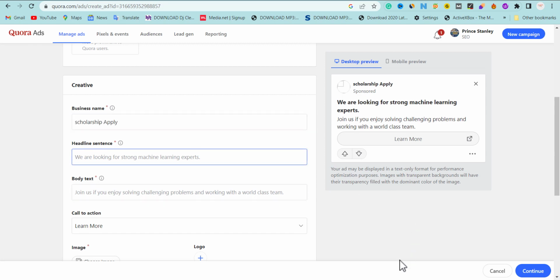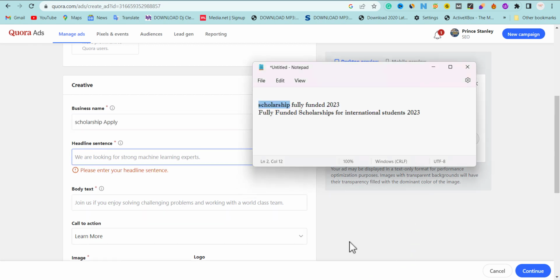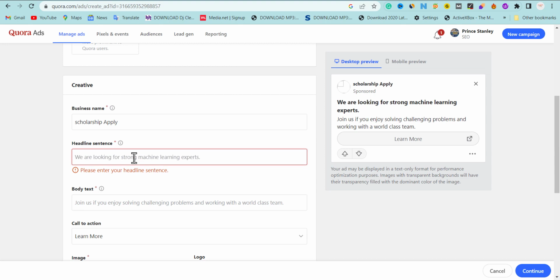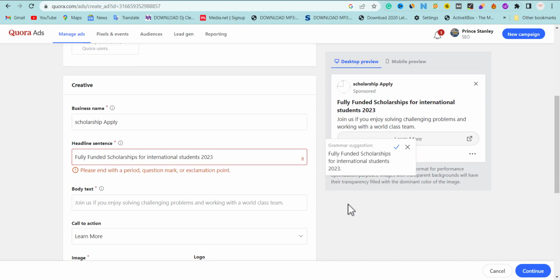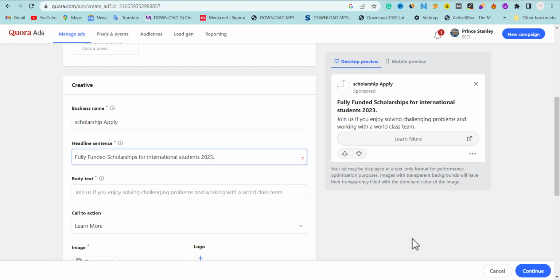Now the headline is going to be something like this: fully funded scholarships for international students. Please end it with a period or question mark. Okay, that's how we're going to leave it.